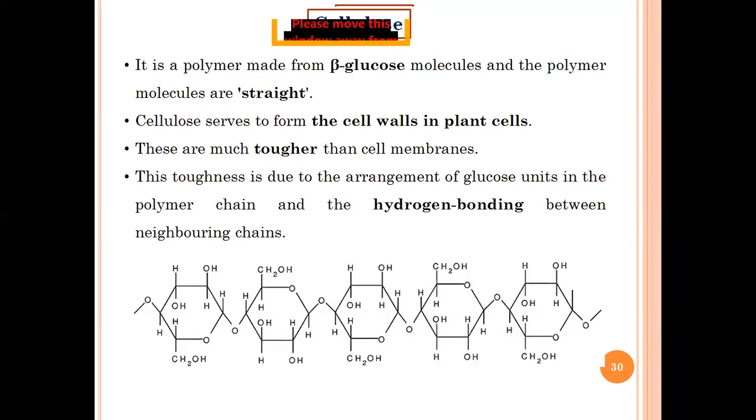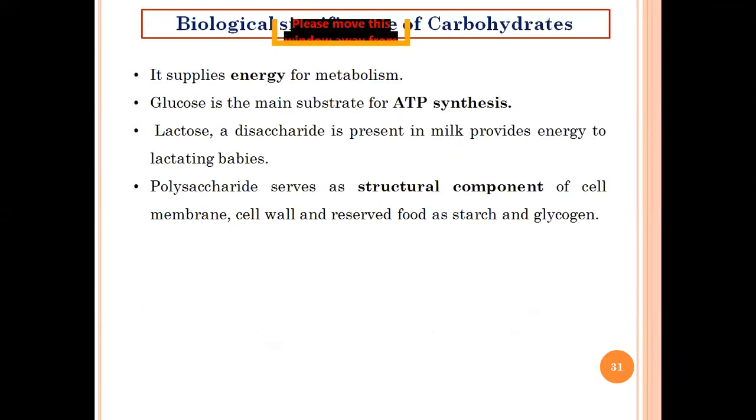So if you can see here, even the arrangement is not exactly similar. One molecule has the OH here, one is inverted, one like this, so it's a different kind of arrangement. You can see the position of the glycosidic bond, one down, one up, one down, one up. So this is a special kind of arrangement in cellulose which makes it a very important kind of polymer, having a wide range of applications all over the world. Okay, so that's all about cellulose.